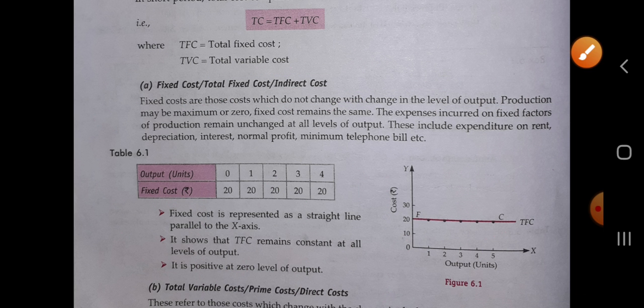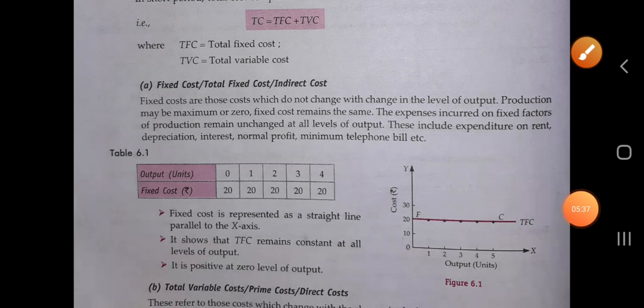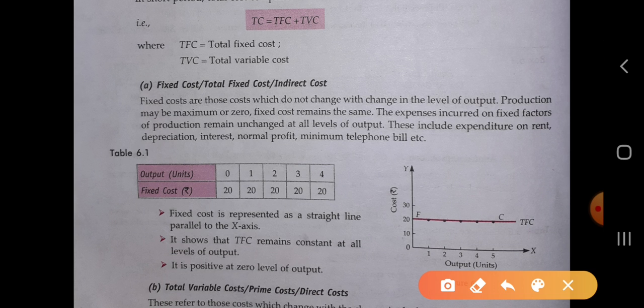Okay, these include expenditure on rent, depreciation, interest, normal profit, minimum telephone bills, etc. These expenditures are incurred, for example, when we have to pay the rent.